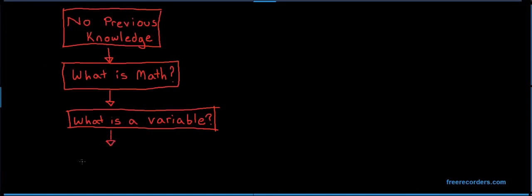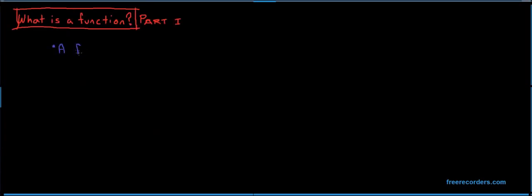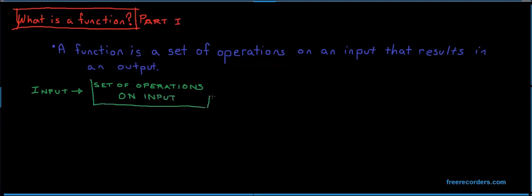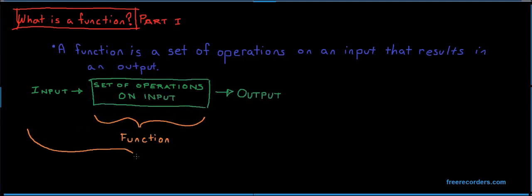The next question we need to answer is, what is a function? A function is a set of operations on an input that results in an output. The input goes into our box, a set of operations are done to the input, and the result, the output, comes out. When we consider the input, the function, and the output all at once, we are describing what is known as a system.